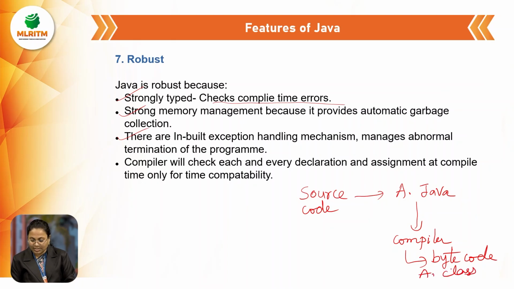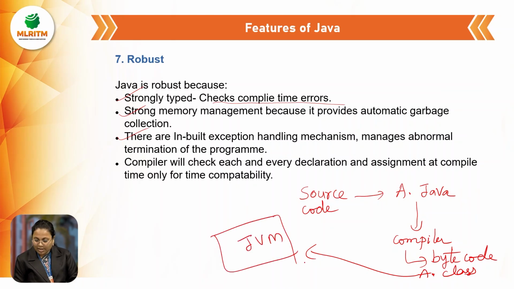This A.class file will be given to the JVM, and the JVM will execute this A.class file. At the time of compilation, the compiler will check the compile time errors. All types of syntactical errors or typing mistakes are caught at the time of compilation. So that's why we can say that Java is a strongly typed language.